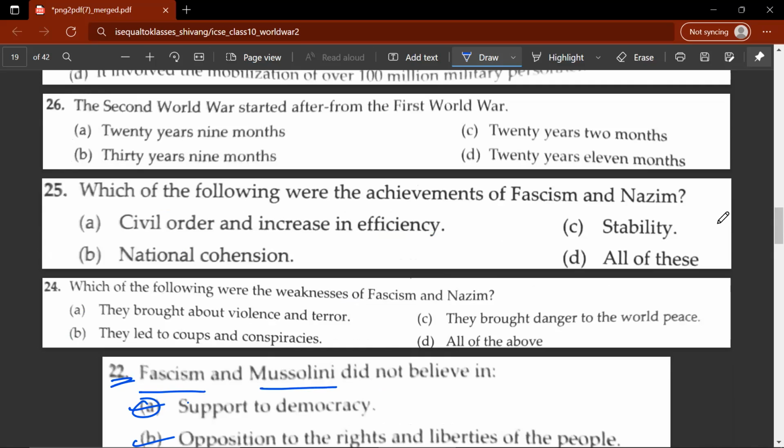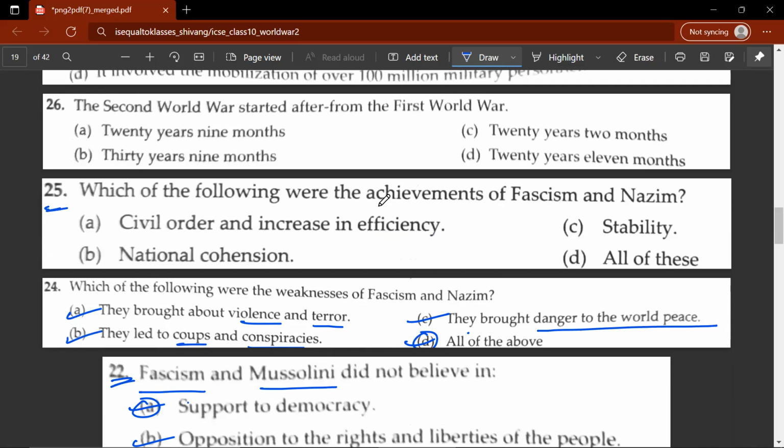Now, what is the 24th question? Which of the following were the weaknesses of fascism and Nazism? The correct answer in this case would be C, all of the above. Let's look at the options. They brought about violence and terror. They led to coups and conspiracies. They brought danger to world peace. So all three of these options are correct.